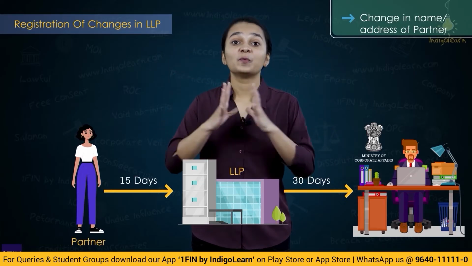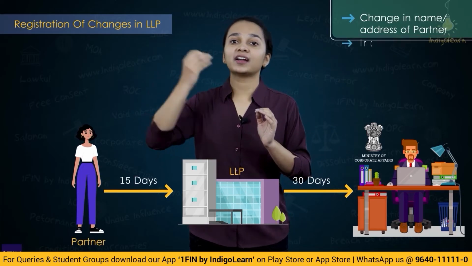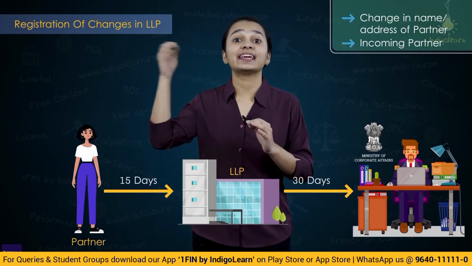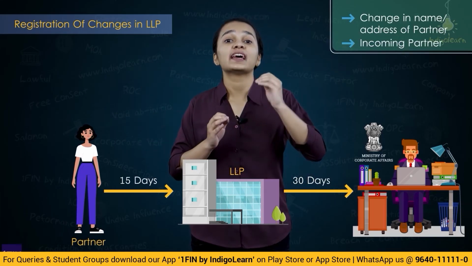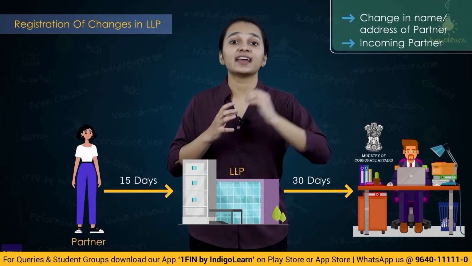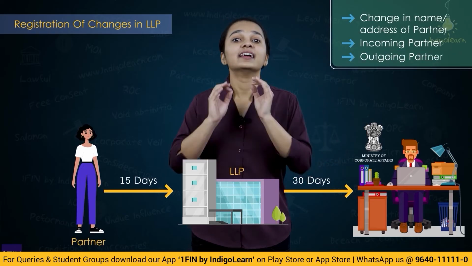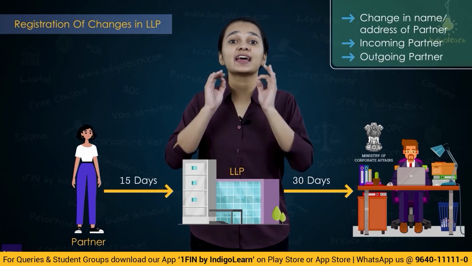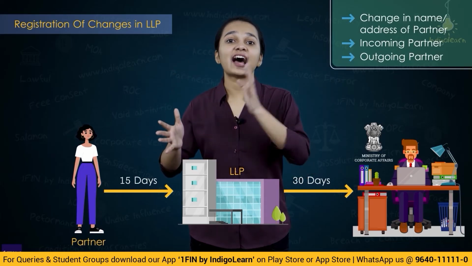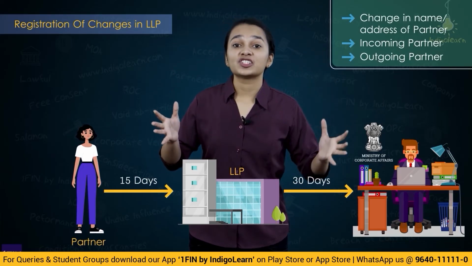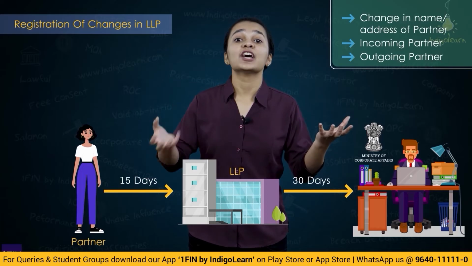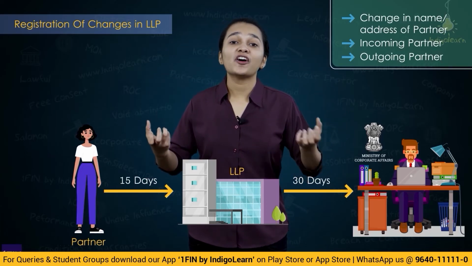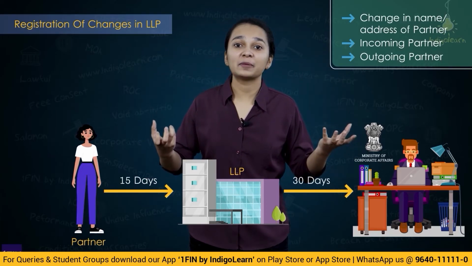And also whenever, say, there's a new partner joining in the LLP, an incoming partner, or a person ceases to be a partner, that is, an outgoing partner, then in that situation as well, the LLP will have to inform the registrar about a person joining as a partner or a person ceasing to be a partner.